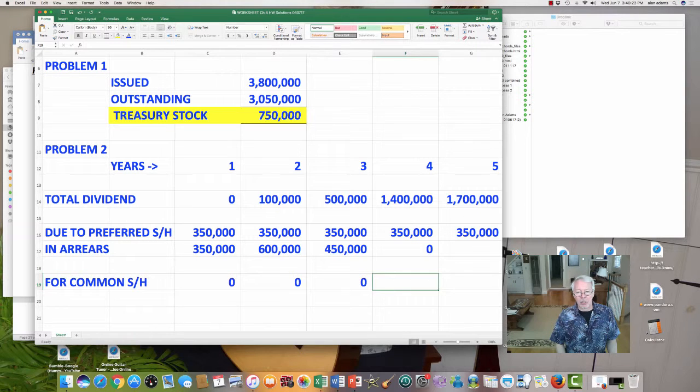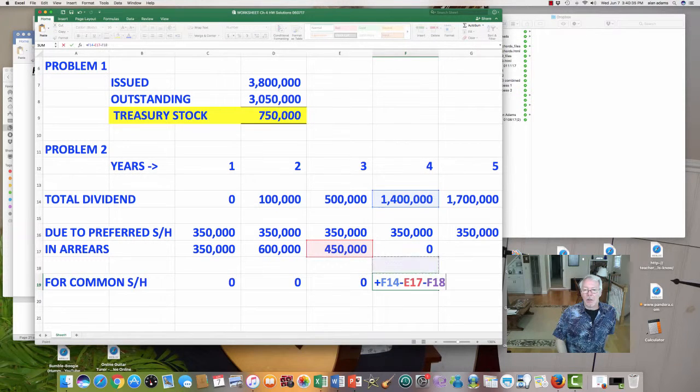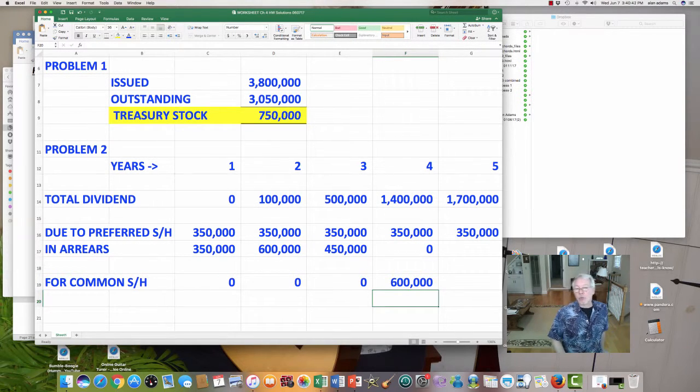How much do the common shareholders get? A dividend of $1,400,000 is declared. So 1.4 million minus the $800,000 that completely catches us up leaves $600,000 for the common shareholders.